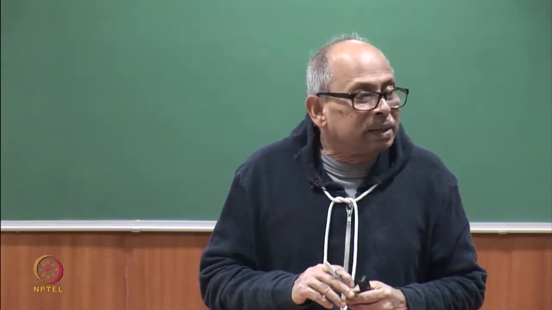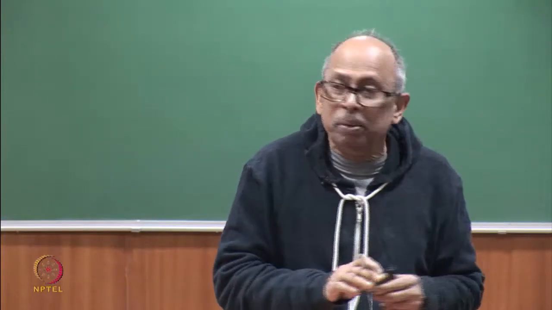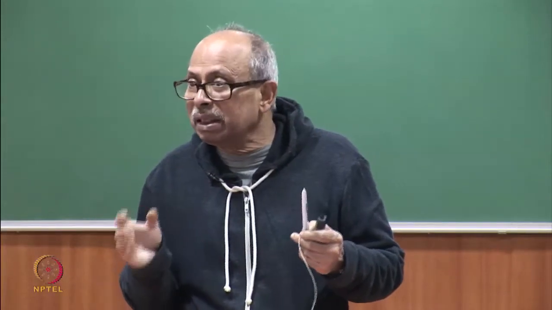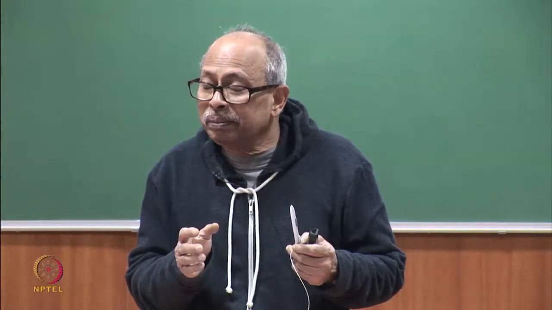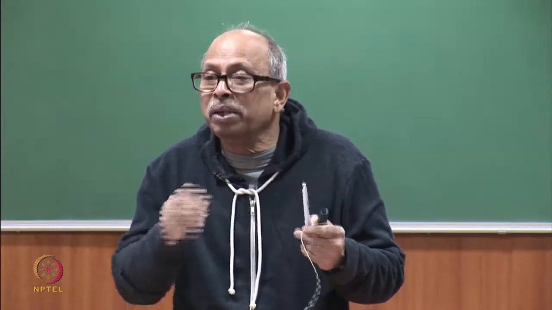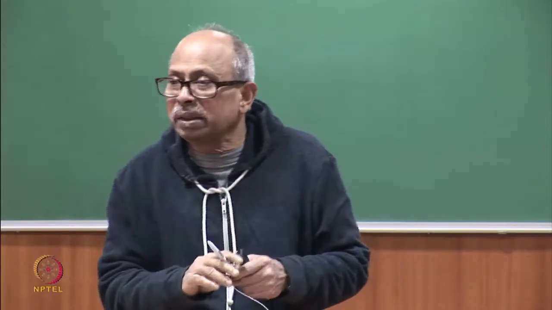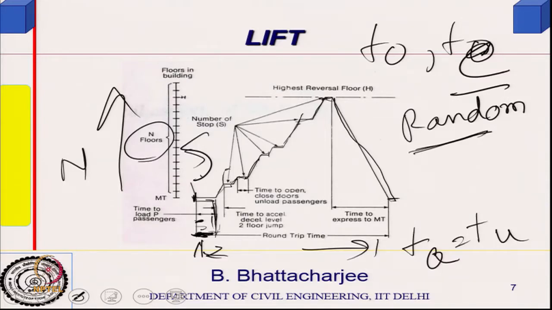S is somewhat probabilistic, it will depend upon the people who have come in. Maybe out of the 16 people who can board, 50%, 8 of them, go to the 5th floor one time, sometimes some of them go to 2. So, the number of stops is actually probabilistic. S is the number of stops.